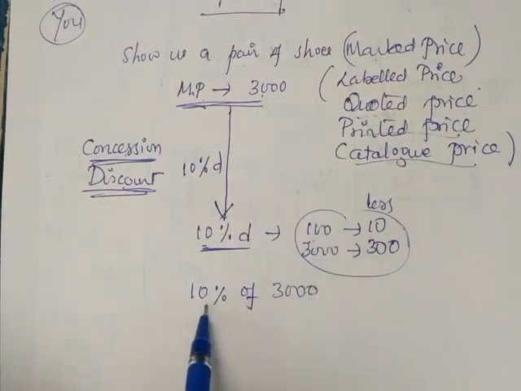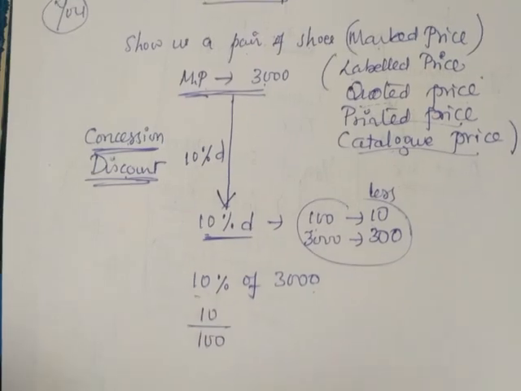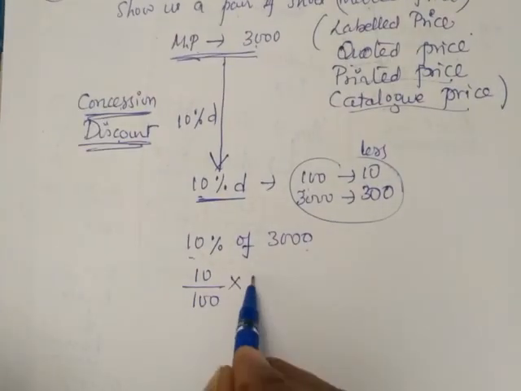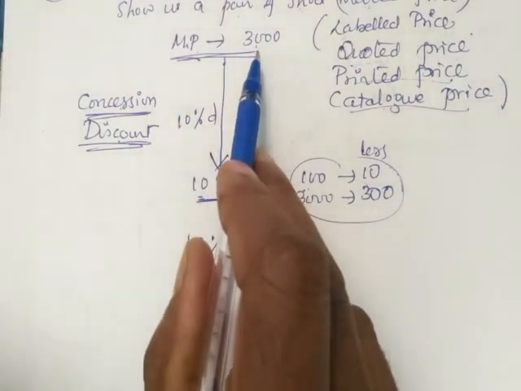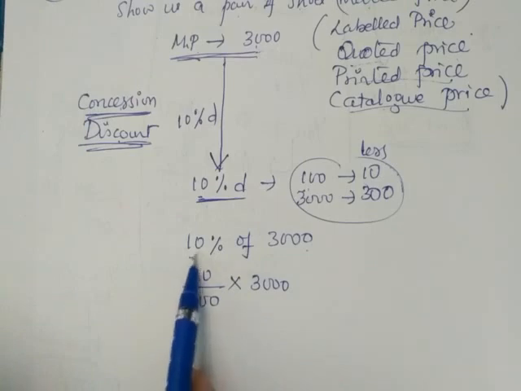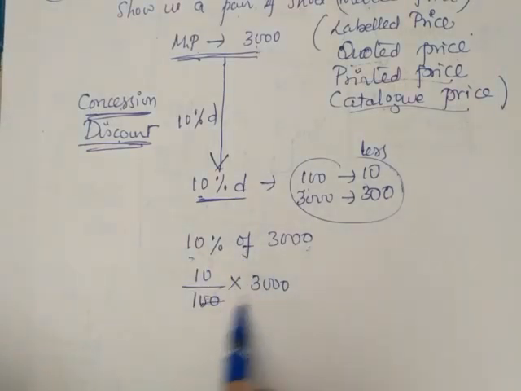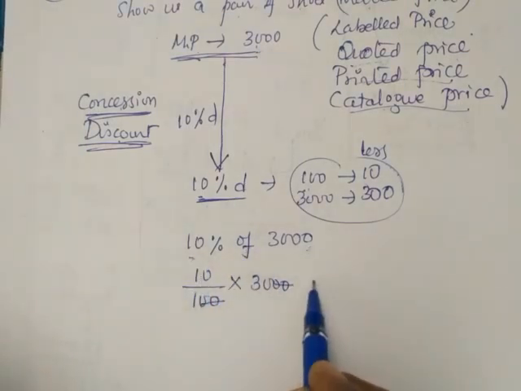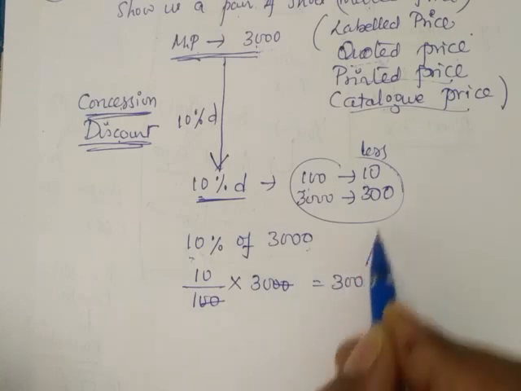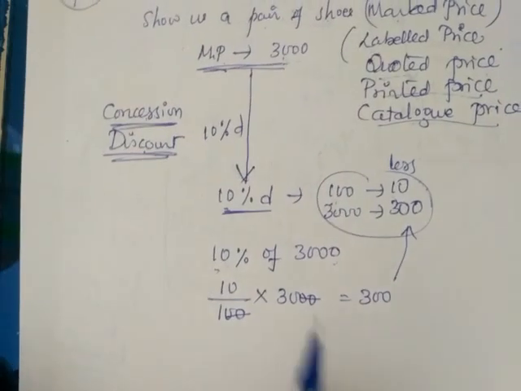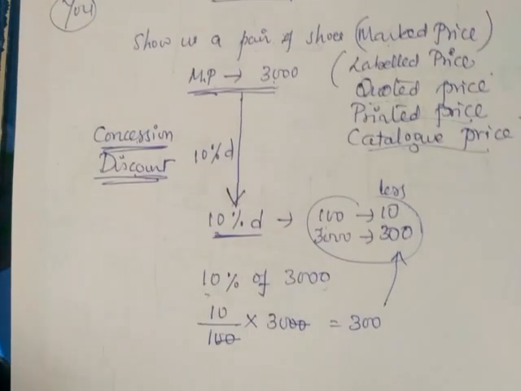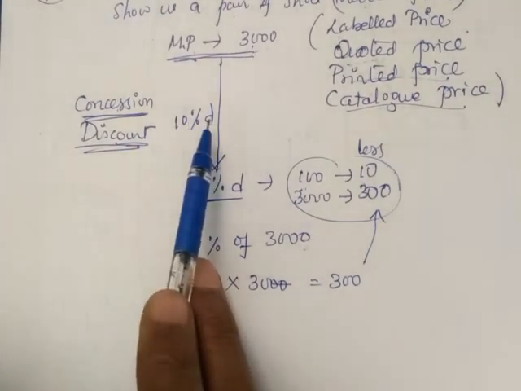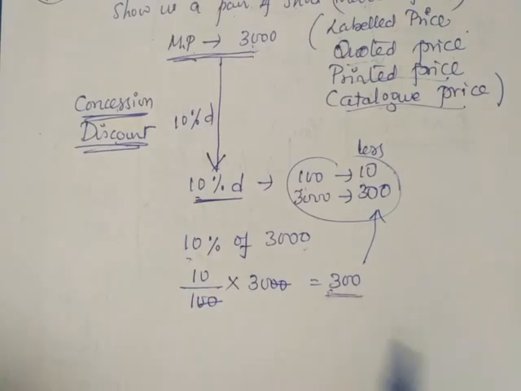You write like this: 10% in fraction form is 10 by 100, and of means into 3000 rupees. So 10% of 3000: two zeros cancel, 10 into 30 multiplied, you will get 300. So 10% discount means 300 rupees less.